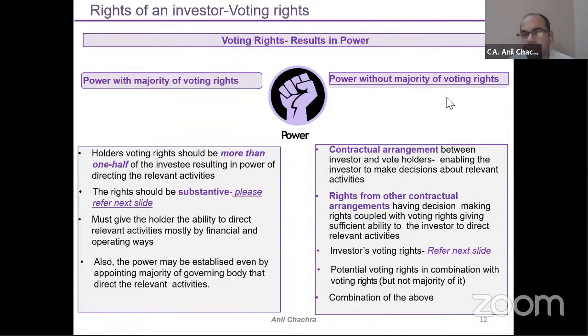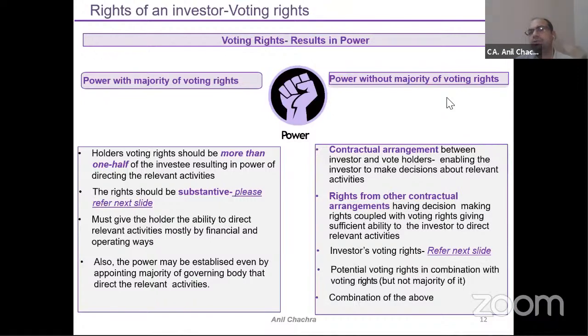Voting rights, yes, we have already discussed. It could be the potential voting rights. Potential means instruments in convertible form, like preference shares which will be convertible into equity, or debentures or bonds which will be converted into equity. Might be that you are having a 36% shareholding, but there are certain financial instruments you hold in convertible form, which is called potential voting rights.